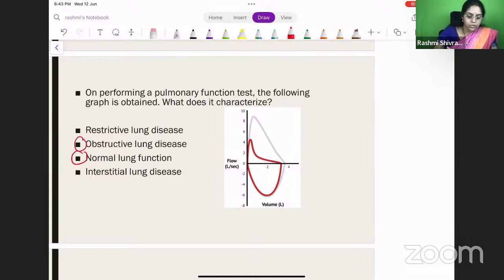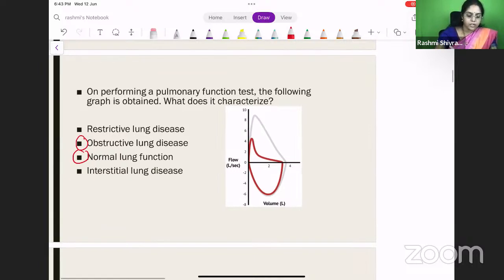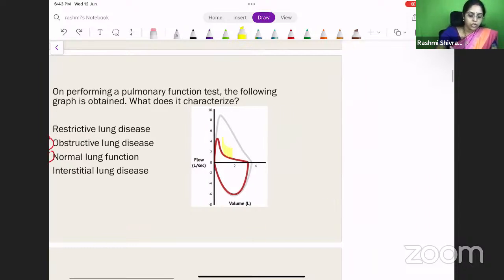Okay, so the gray one that you see is actually a normal tracing, right? So what happens in these patients? Why do you have this concavity? Because of an obstructive disorder, the expiration is not proper, right? Because of this obstructive disorder, the expiration is affected. So that's why we have this concave thing. This concavity is because of an obstructive lesion. So when you have a concavity, it means that there is an obstructive lung disease.